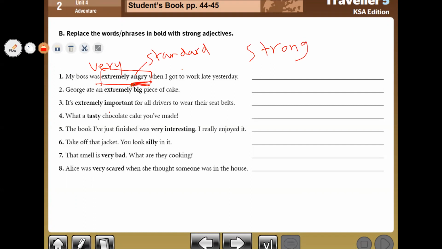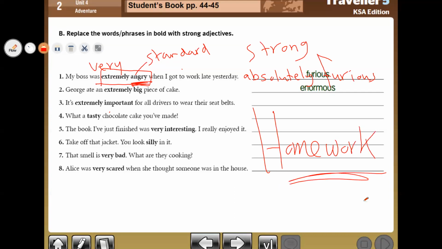I'm going to answer this for you. Anyway, we use the word absolutely or utterly furious. Let's check my answer. Maybe I'm not right. Yes, furious, but I advised you to use the word absolutely furious. Enormous. Inshallah, at home, you have to answer this. This is homework for you. Please answer this at home.